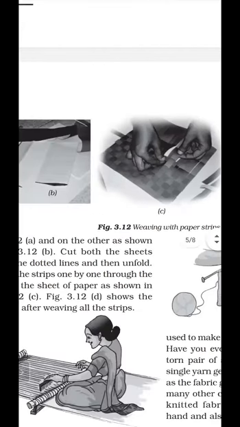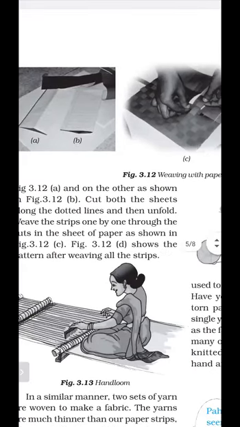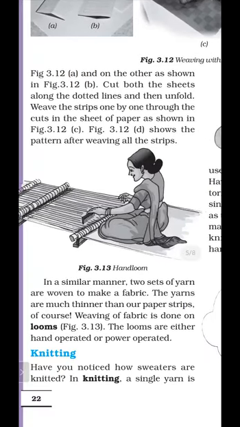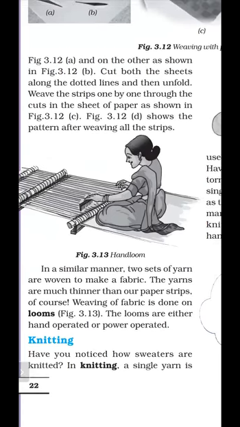Next, in a similar manner, two sets of yarn are woven to make a fabric. In this way, when yarns are woven, fabric is obtained, and yarns are much thinner than our paper strips, of course. And weaving can be done on the loom. So weaving of fabric is done on the looms.